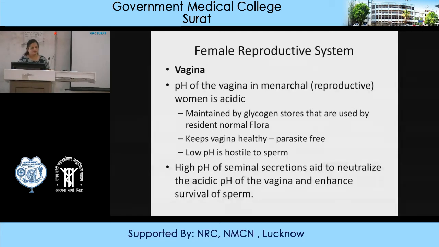So the high pH of seminal secretions aids to neutralize this, which is very important during intercourse, and this is important for pregnancy. The high pH of seminal secretions neutralizes the acidic pH of the vagina and enhances the survival of the sperm. So this is very important. In infertility, you have to even look for changes in the pH in the vagina. There may be some causes if the acidity remains for long, so the sperm cannot survive.